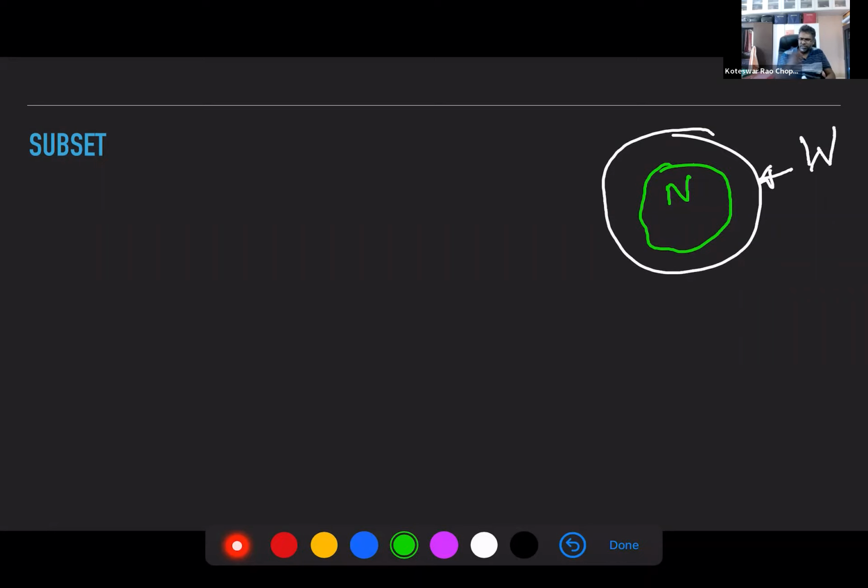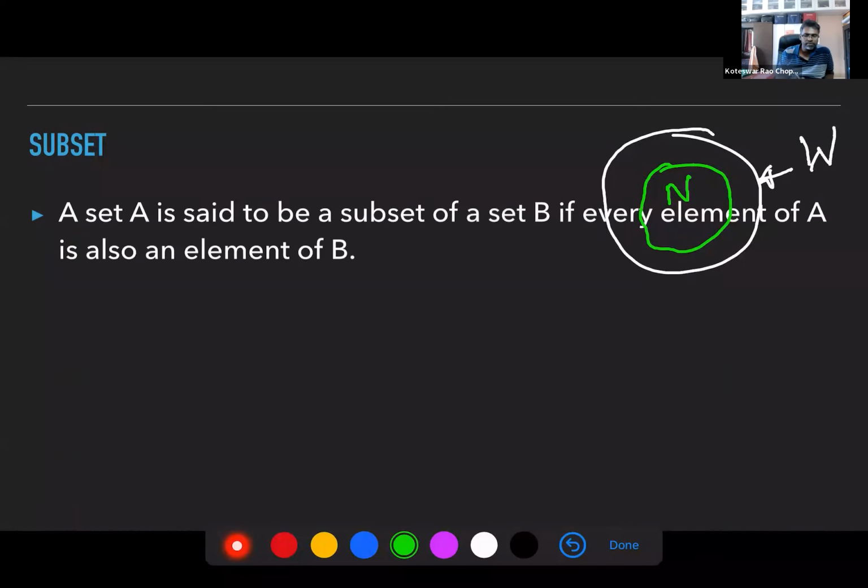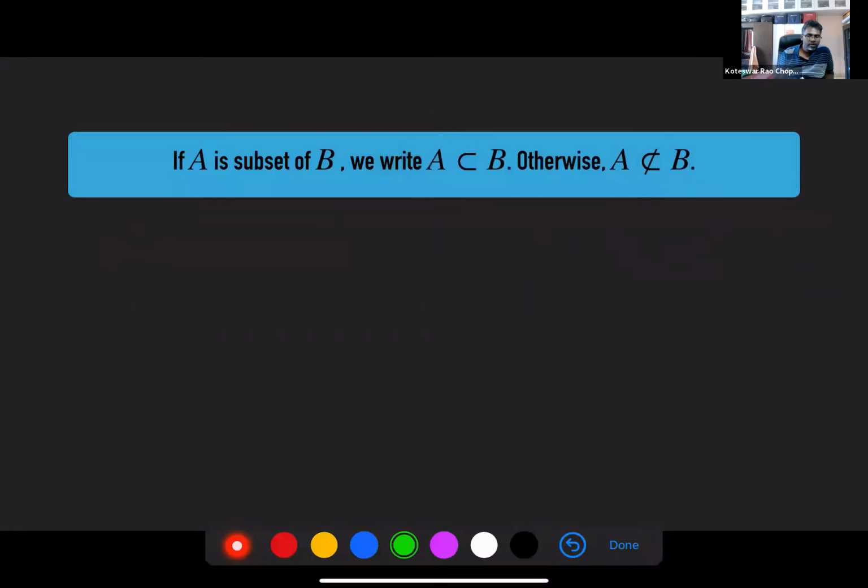Very good. Harsha, you are saying something. Like in integers, positive integers and negative integers. Very good. If you divide the integers into positive and negative integers, the positive integers are a subset of all the integers. Negative integers also. Very good. So set A is said to be a subset of set B if every element of A is an element of B.